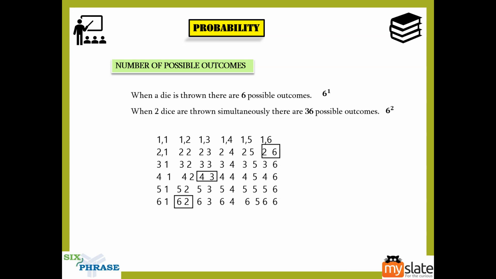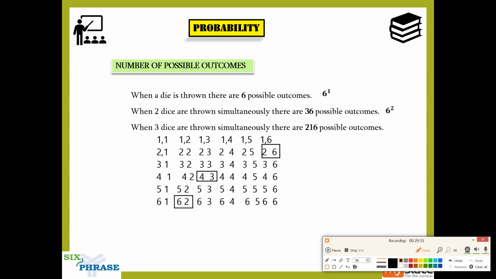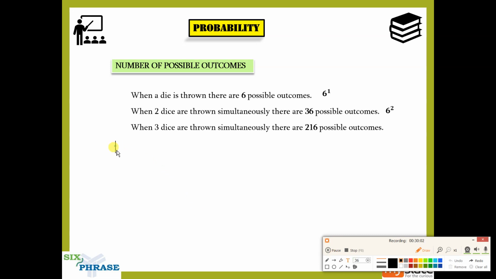Now instead of two dice, you are throwing three dice simultaneously. What will happen? When 3 dice are thrown, there will be 216 possibilities. So what are those 216 possibilities, guys? We'll have a look. The first one can be 1 1 1. This is one possibility. 1 1 2, this is one possibility. Then 1 1 3, one possibility. 1 1 4, one possibility.